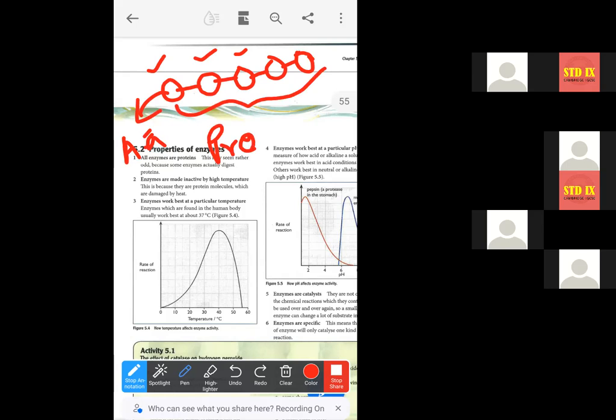Now, what happens at high temperature? These peptide bonds get broken down. Peptide bonds cannot tolerate high temperature. And if the peptide bonds get broken down, then what happens? The protein molecule gets denatured, and the protein molecule getting denatured means the enzyme gets denatured. This is why at high temperature the enzymes become inactive, or they become denatured or damaged by heat.